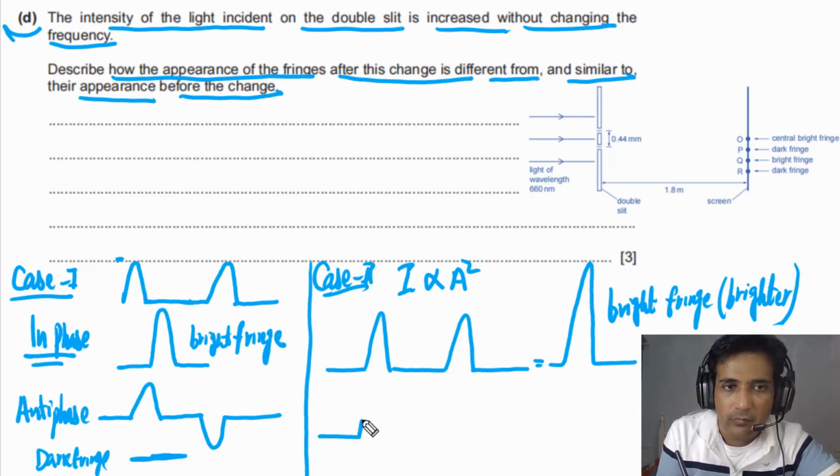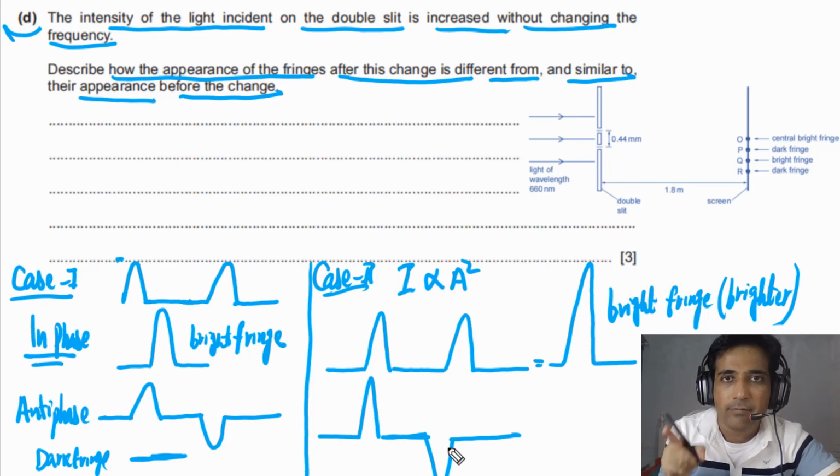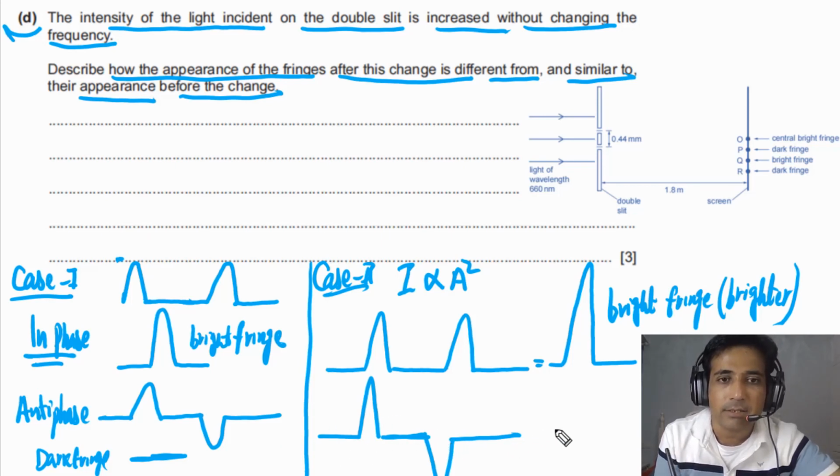So we have one wave, it has higher intensity, and we have another wave, this one also has higher intensity. So we can draw this bit. Again, they have the same amplitude. And so this has positive amplitude, this has negative. So when these two waves meet, they will cancel each other. So we will simply see this dark fringe.